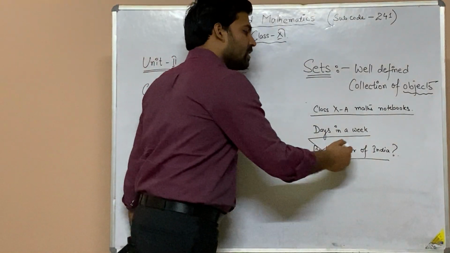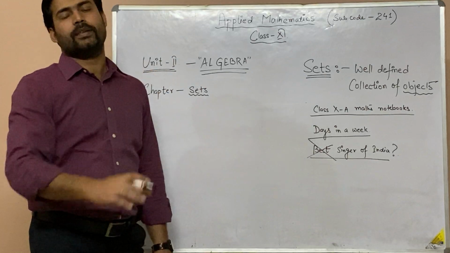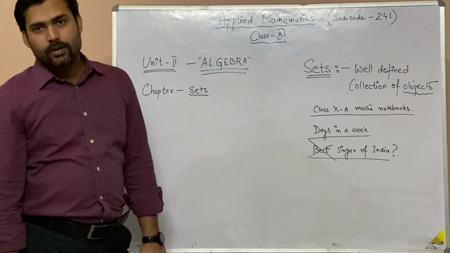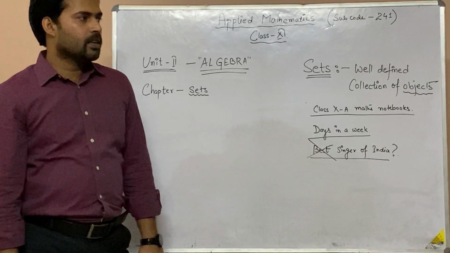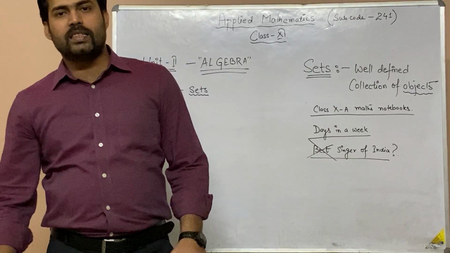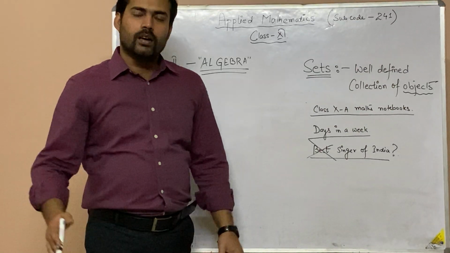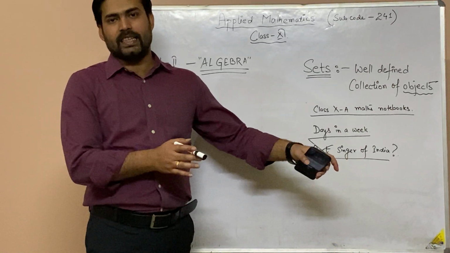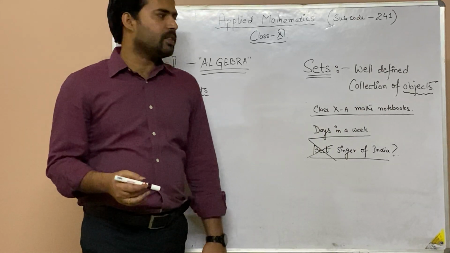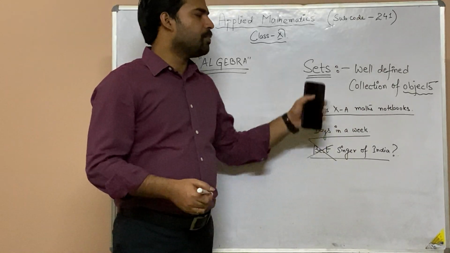But if you are talking about singers of India, okay fine, that can be categorized as a set. Are you understanding my point? Fine. So words like best, worst, these kinds of adjectives, when you link them with the set, in most cases we see that the things are not well defined.